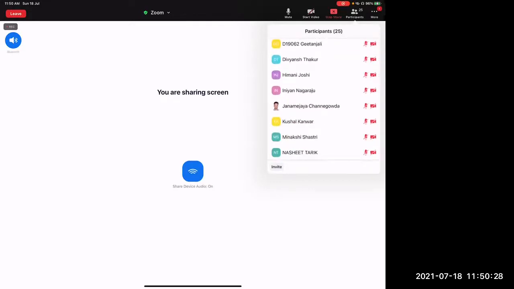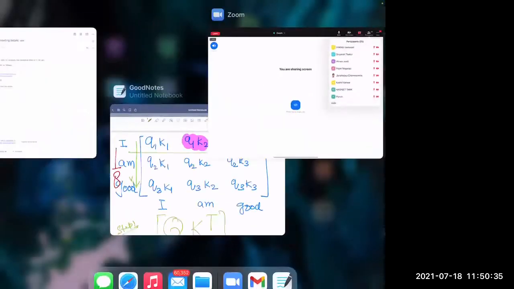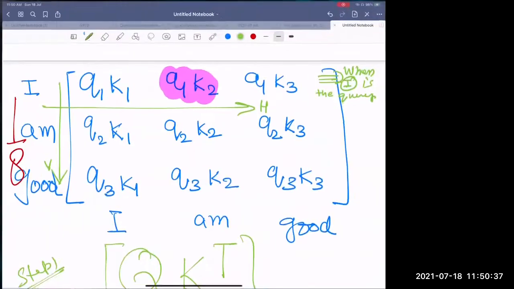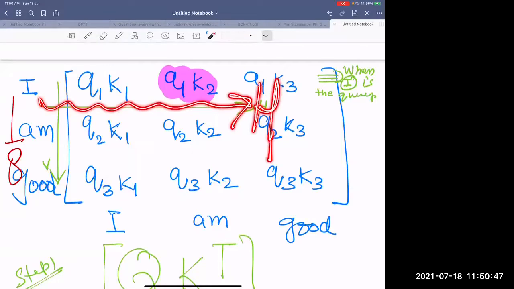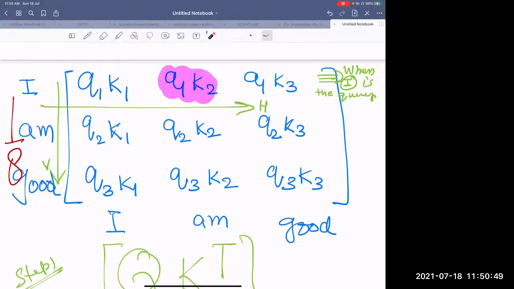Let me ask Meenakshi madam. Meenakshi madam, can you listen? Yes, sir. My question is, softmax needs to be applied in which direction? Sir, I think in the H direction. Why? Sir, because we are comparing each query with each key, meaning the word. So the probabilities will give the higher value, meaning the relation is high.